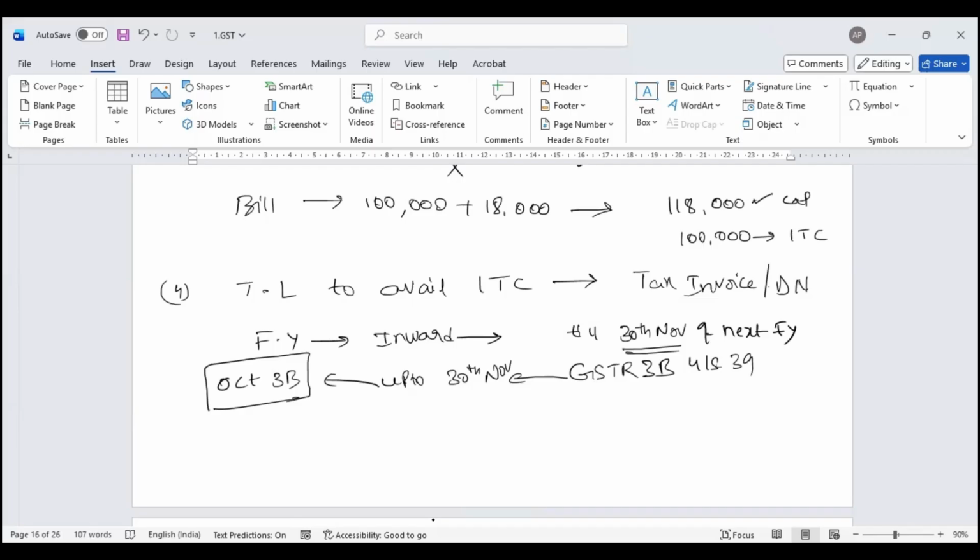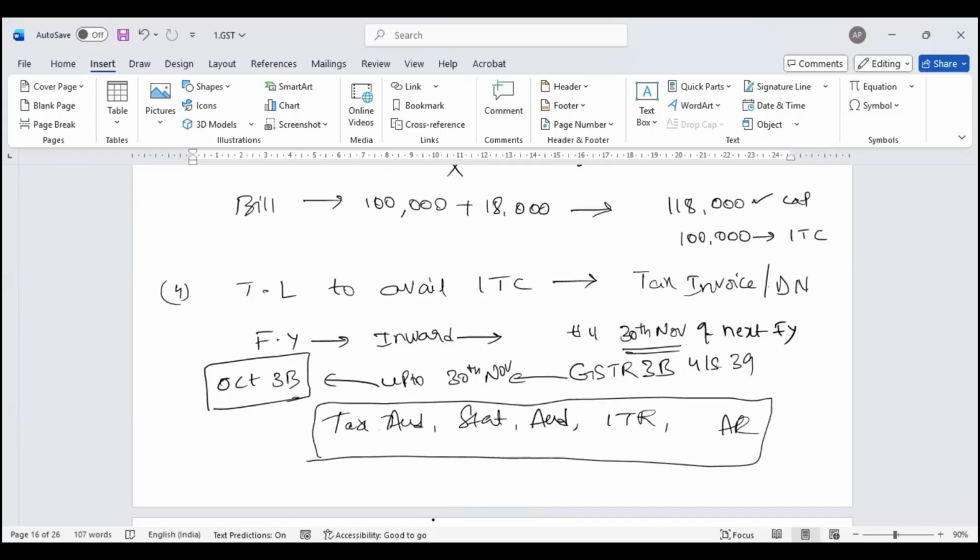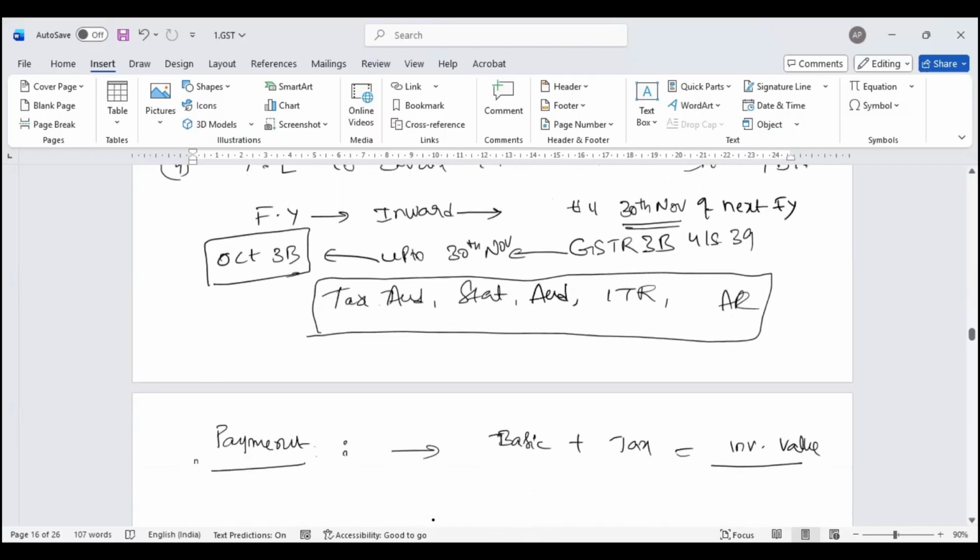Now, this is where your preparation for your tax audit, statutory audit, income tax ITR filing, and annual return under GST comes in. When we as professional chartered accountants do this activity, our job is to ensure compliances. At year end, 31st March, after the reconciliation and compilation, these are the main activities. So any credit which was left out, I can claim on or before the return filed for October. This is what the law says.